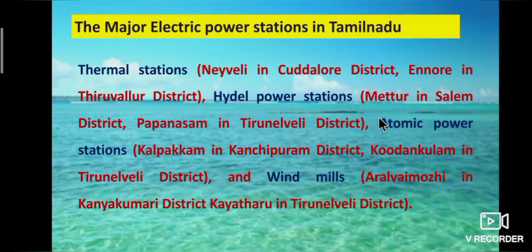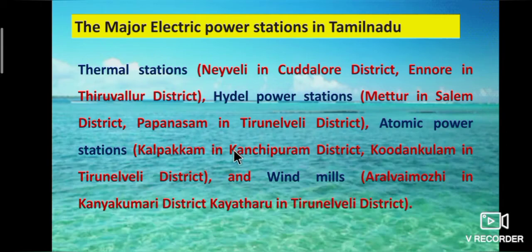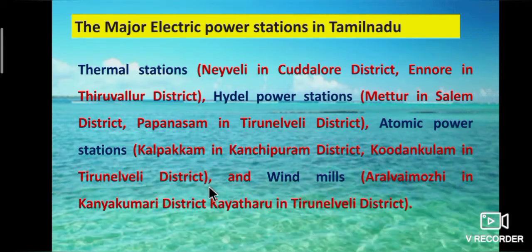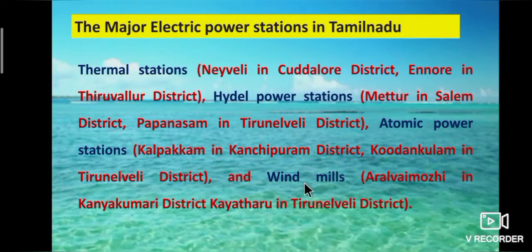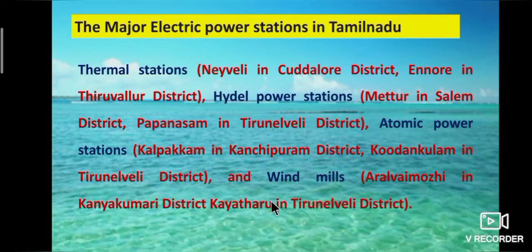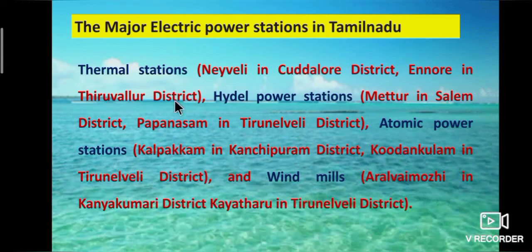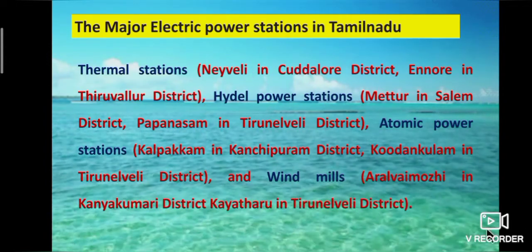Third one, atomic power stations. Atomic power stations are located in Kalpakkam in Kanchipuram district and Kudankulam in Tirunelveli district. Last one, windmills. Windmills are located in Aralvaimozhi in Kanyakumari district and Kayathar in Tirunelveli district. So these are the major electric power stations in Tamil Nadu.